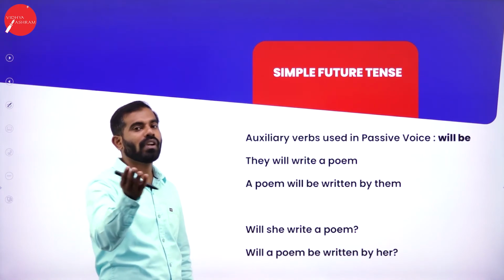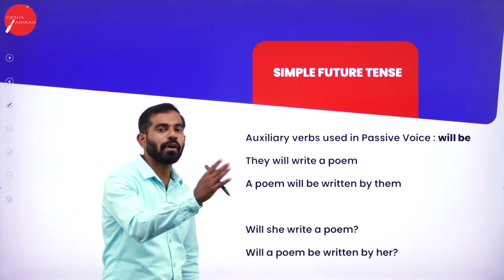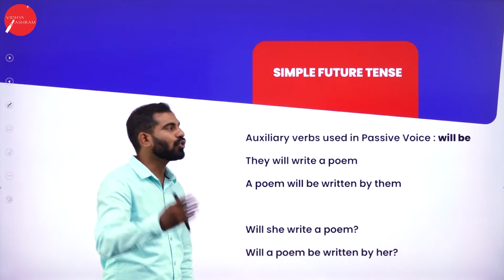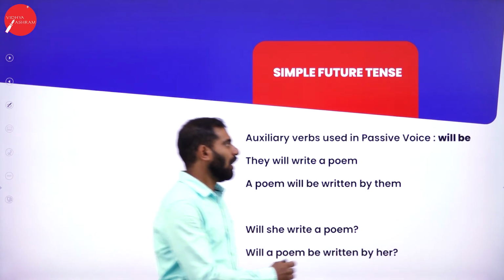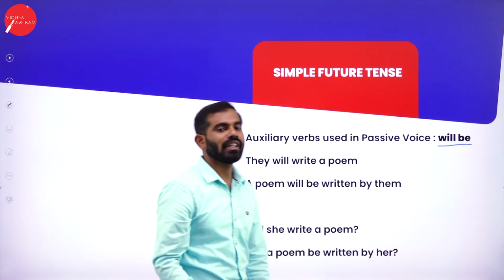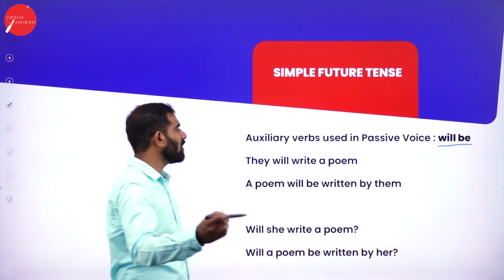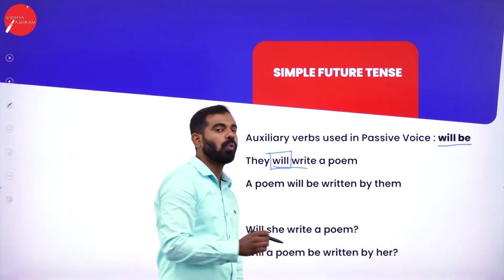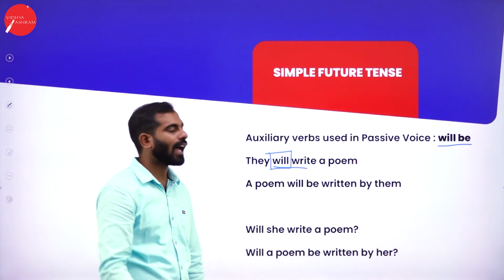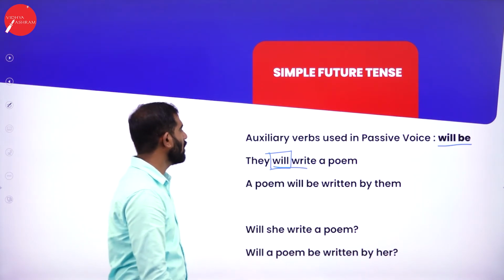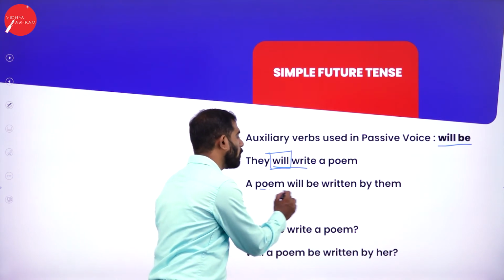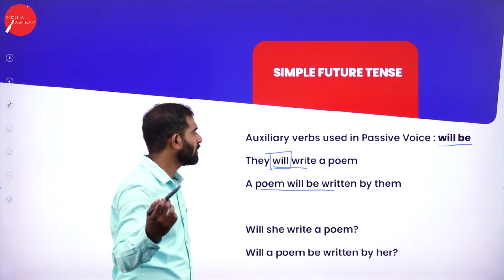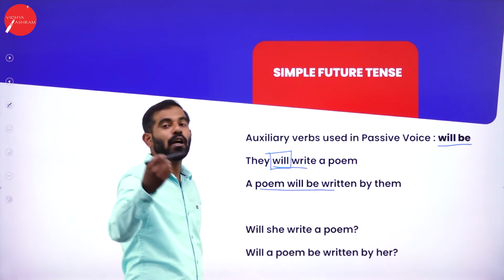Simple future tense. Now we are done with past and present comparison. How about future now? In future, will be is the auxiliary verb or the helping verb. They will write a letter. Remember, the moment you see this word will, it indicates that we are talking about future. They will write a poem. A poem will be written by them.